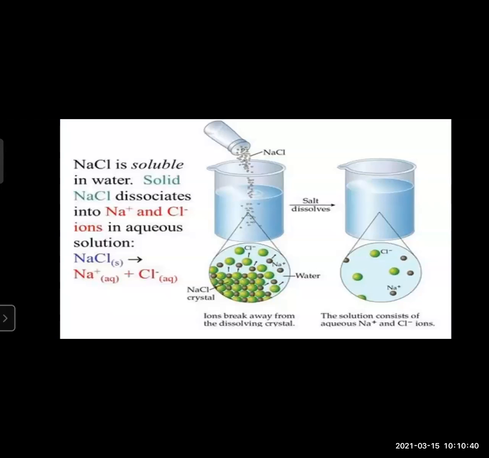Let us see. We are on page number 59, but this particular representation is given on your page number 60. Let us start. In the dissociation of ionic compounds, two substances have been mixed here.